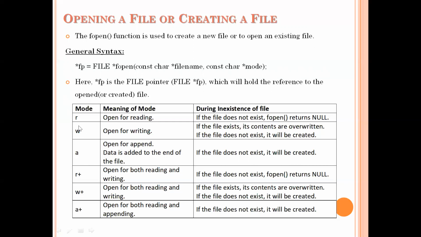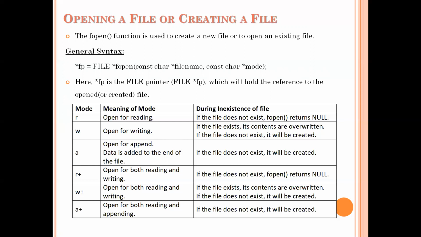Next one is w. w indicates write mode. If you are opening the file in write mode, first it will verify whether any file exists with that name or not.